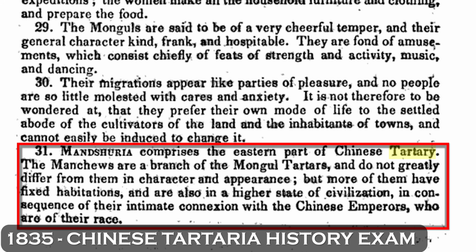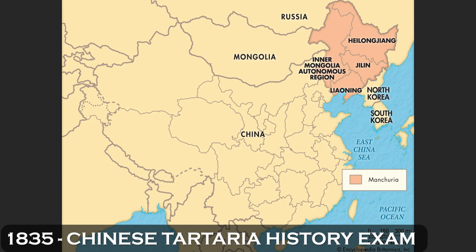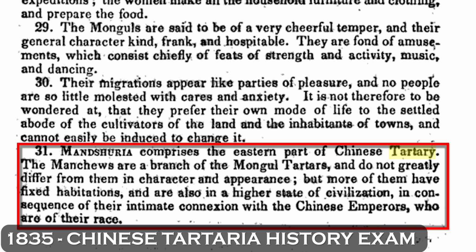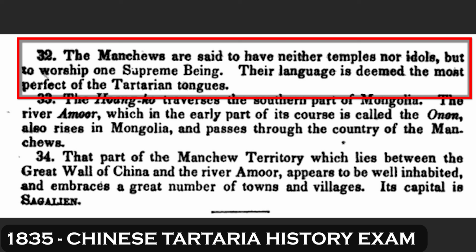Manchuria comprises the eastern part of Chinese Tartary. The Manchus are a branch of the Mongol Tartars and do not greatly differ from them in character and appearance, but more of them have fixed habitations and are also in a higher state of civilization in consequence of their intimate connection with the Chinese emperors, who are of their race. The Manchus are said to have neither temples nor idols, but to worship one supreme being. Their language is deemed to be the most perfect of the Tartarian tongues.